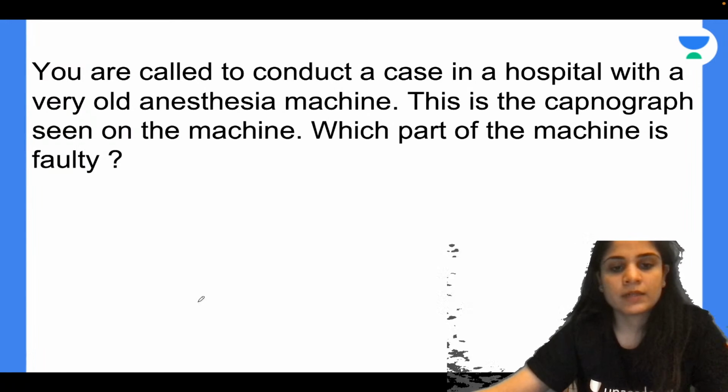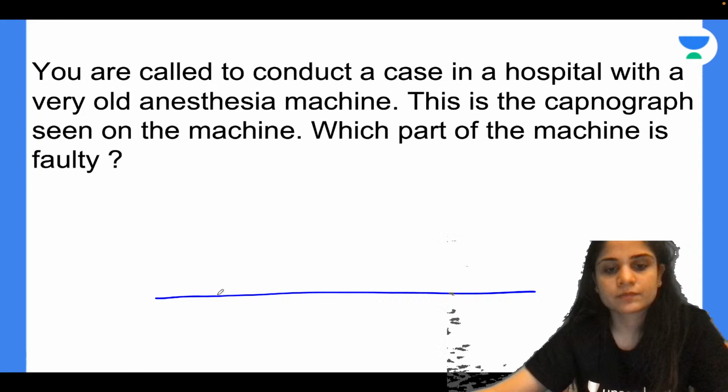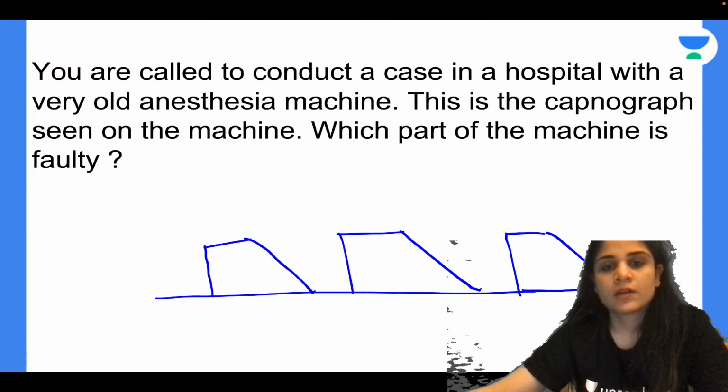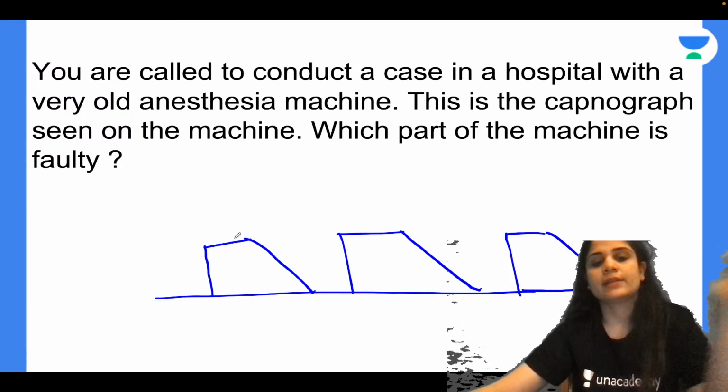Okay, one more, last one. There are 2 more exactly. You are called to conduct a case in a hospital with a very old anesthesia machine. This is the capnograph seen on the machine. Which part of the machine is faulty?